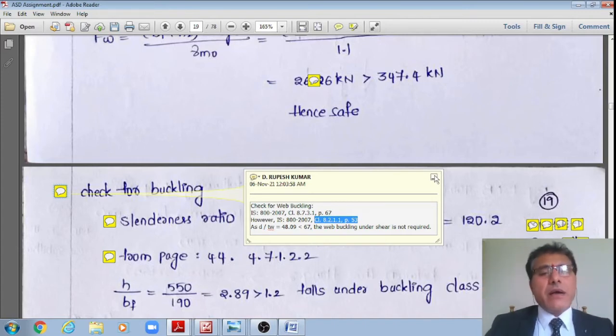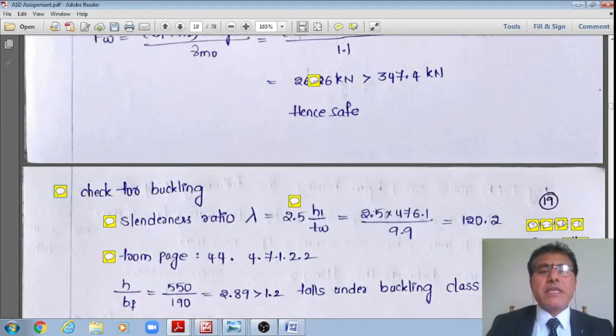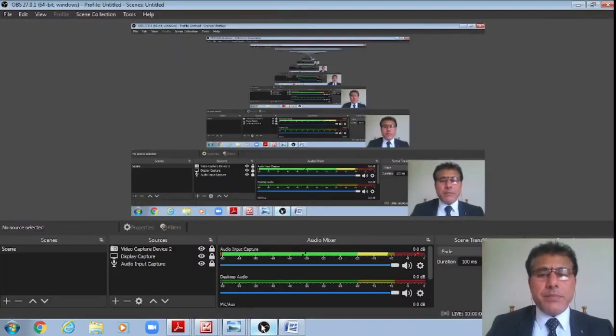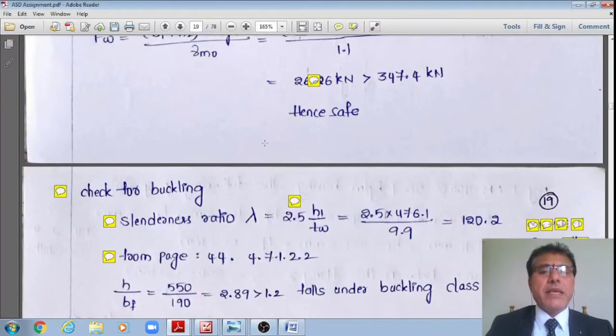This check need not be done, but nevertheless we'll assume that if at all the concrete has failed or lost the bond, then this check will come into picture. Otherwise, if the bond between the concrete and the section is ensured, then these checks need not be done. However, assuming that the bond will be lost over a period of time, I am making a check whether buckling will happen or not, whether it will fail in the buckling criteria or not.